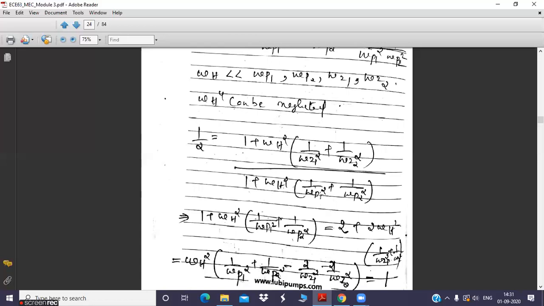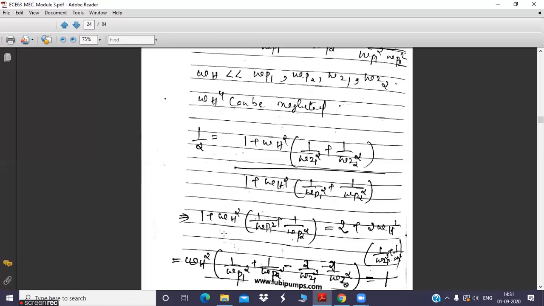Okay, this multiplied by 1 equals 2 into 1, which becomes 2 plus 2 times omega h square whole into 1 by omega z1 square plus 1 by omega z2 square. You can see here you have omega h square, and here also you have omega h square. The left hand side has a term containing omega h square, and the right hand side also has a term containing omega h square. So take the terms having omega h square to the left side.